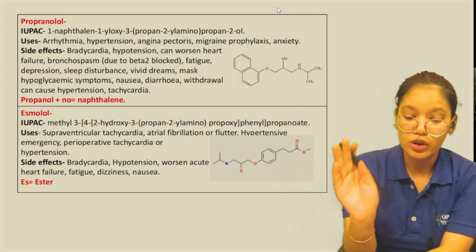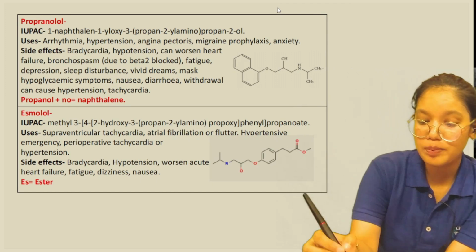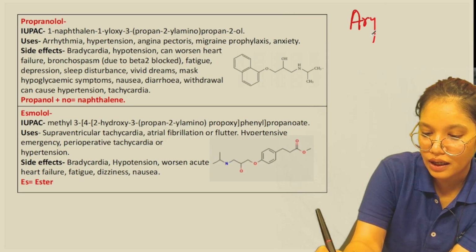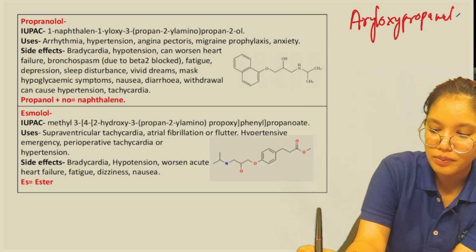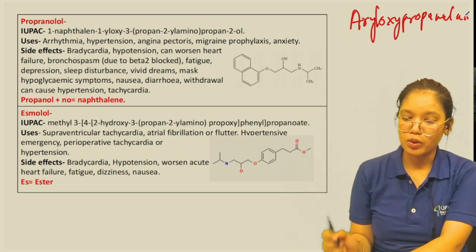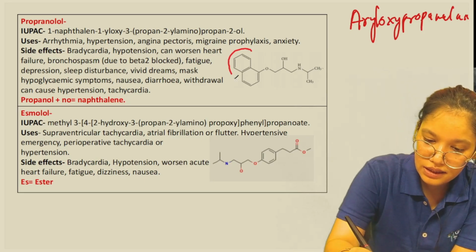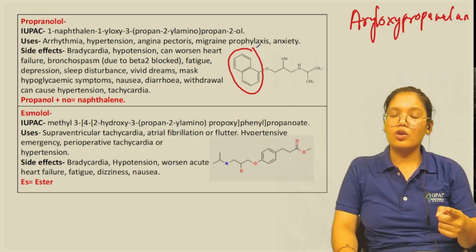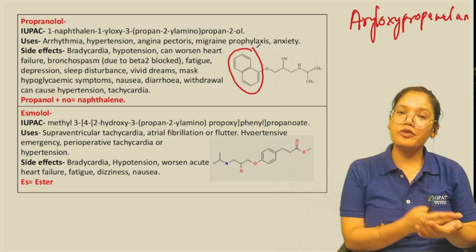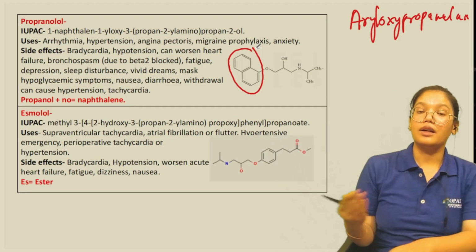Now look at the structure. The aryl oxypropanolamine backbone. So this is the aryl group. Now the aryl group changes depending on the different types of beta blockers.